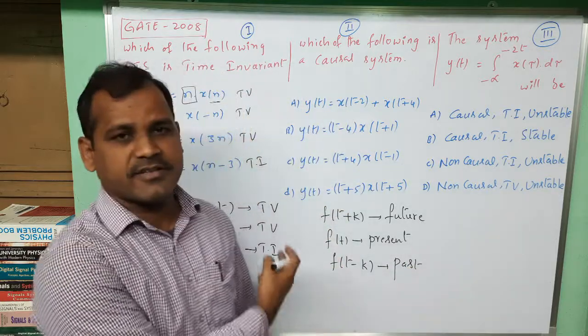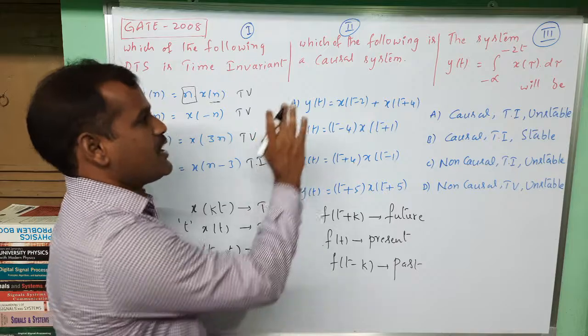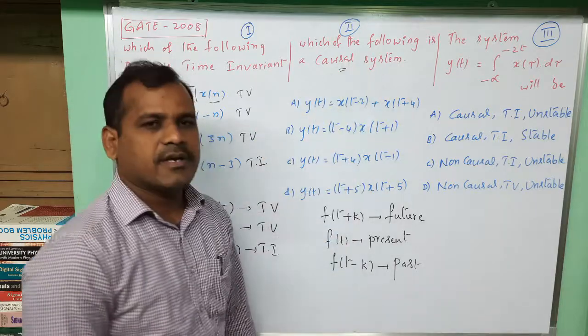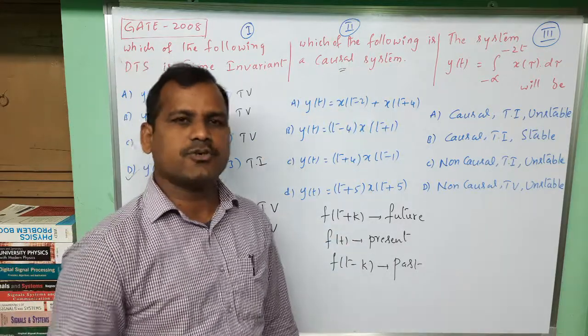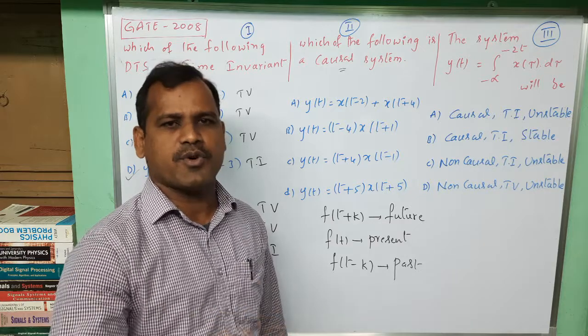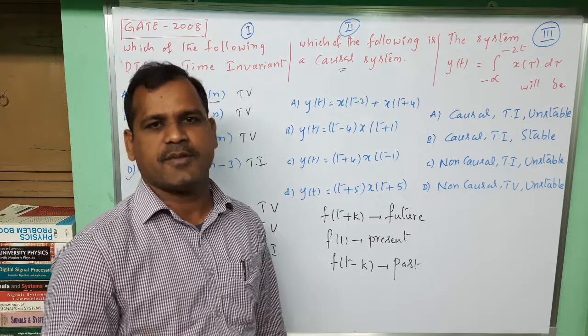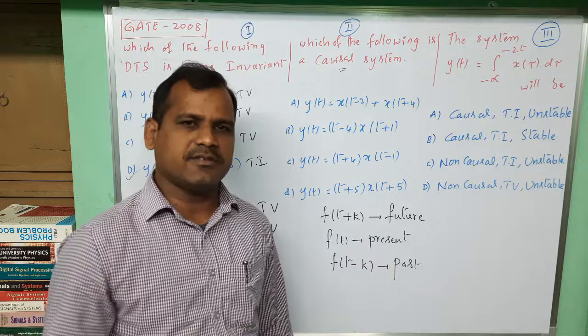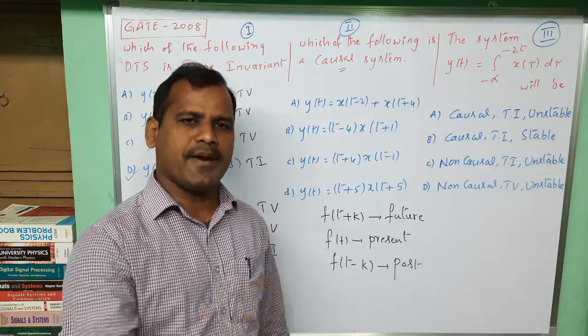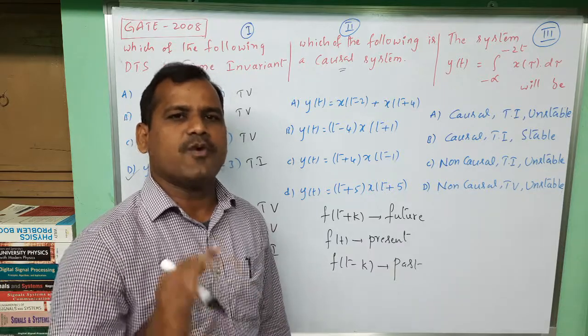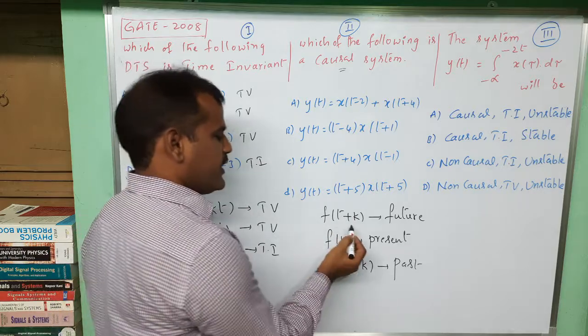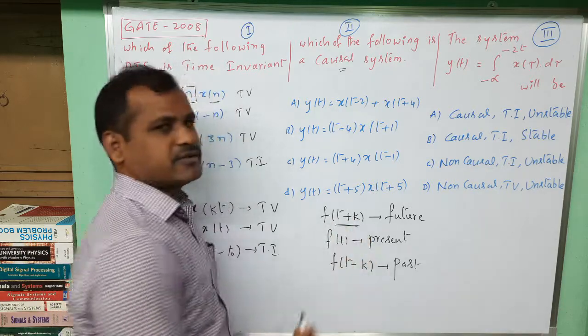Clearly I have explained these in that video. Anyhow, a causal system means the present output of the system should not depend upon the future input of the system. Non-causal system means the present output depends upon the future input value. Future value indicates t plus some positive constant.